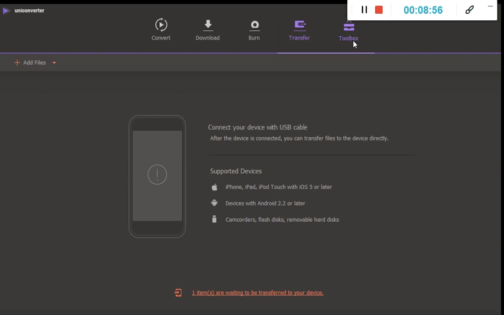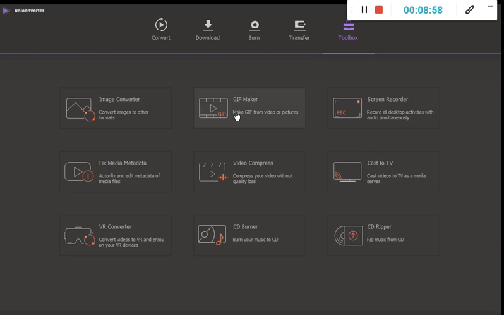It also has one more option, which is a toolbox, having different things over here. You can see the image converter, you can also convert your images over here, media database, VR converter, GIF maker. You can also do this. Okay, and you can also do screen recording over here.